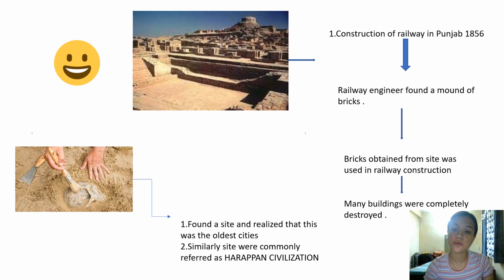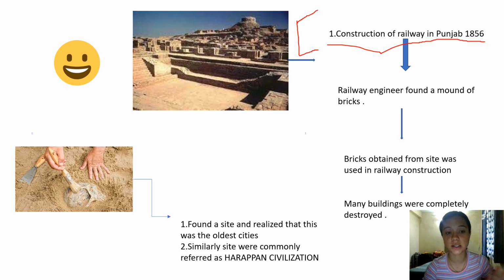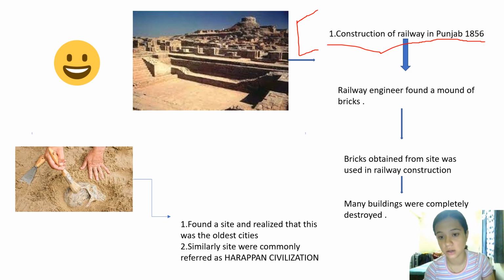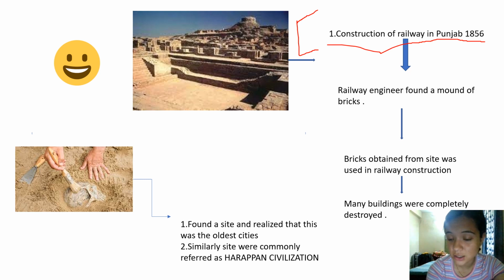So first, we'll study about the construction of the railway in Punjab. How the Harappan site was established, or let's say how it took place. The first construction of the railway in Punjab happened in 1856, and a railway engineer found a mold of bricks. Mold of bricks means a mixture of something unique. Bricks obtained from the site were used in railway construction. So without knowing, they used those bricks to construct the railway.